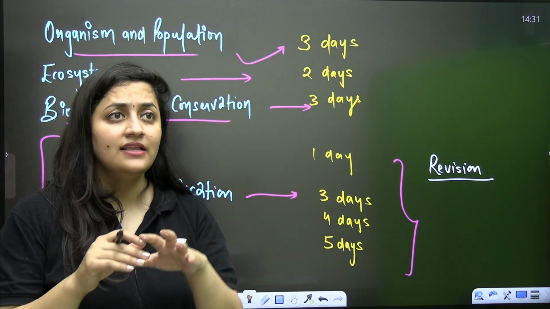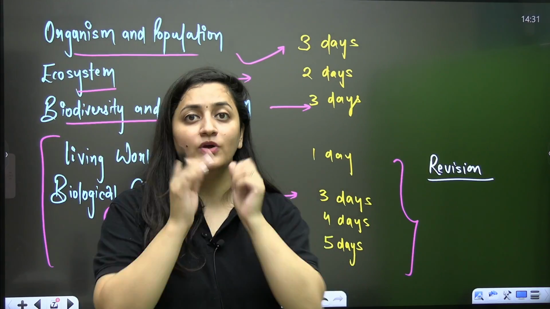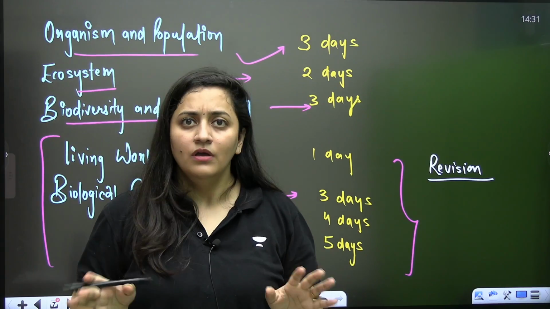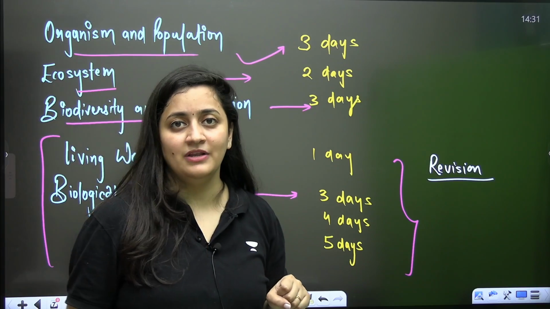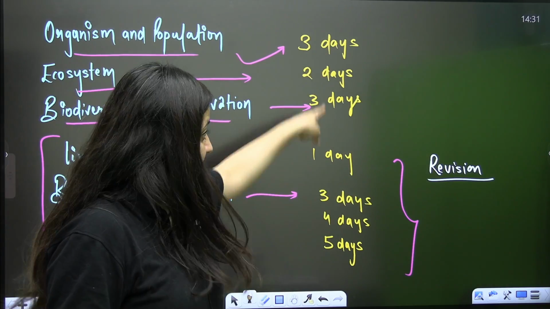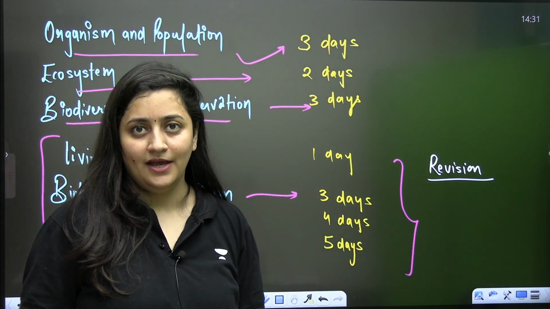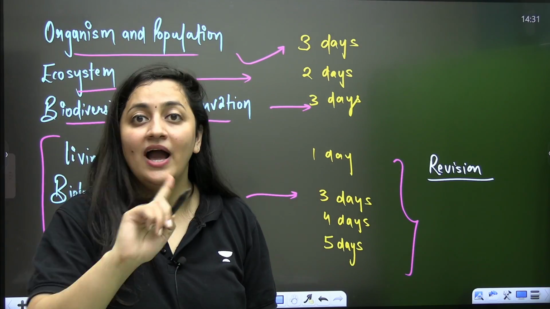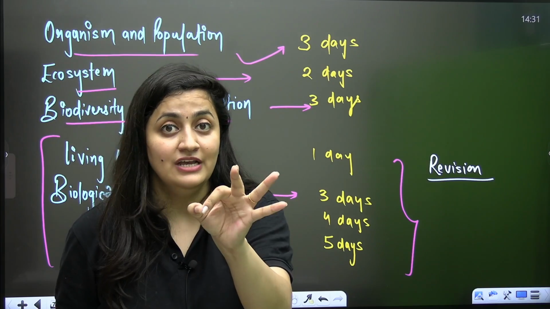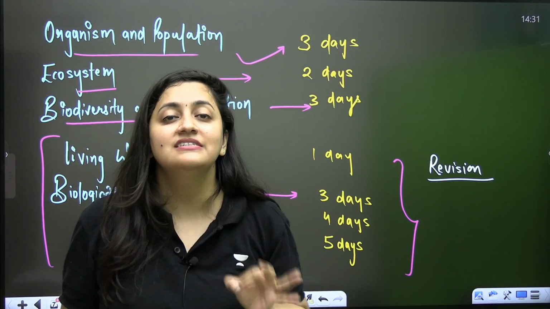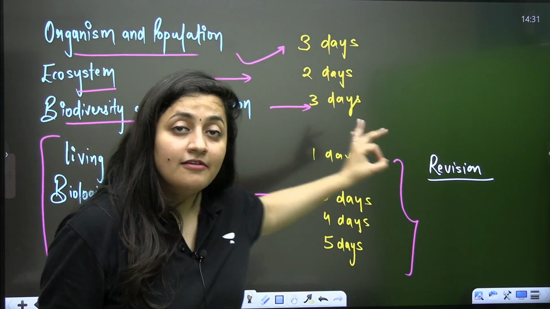And it's not like in the month of February you will do it and you are thinking, oh ma'am, how to remember? No, just check the number of days, and that's what I want from you people. In the comment section you will tell me how many days I have given you. Earlier I was thinking that I will write it. No, I'm not. I want to check your seriousness. So I want to see in the comment section: yes ma'am, these are the number of days that you have given us. Okay, and they are very flexible.